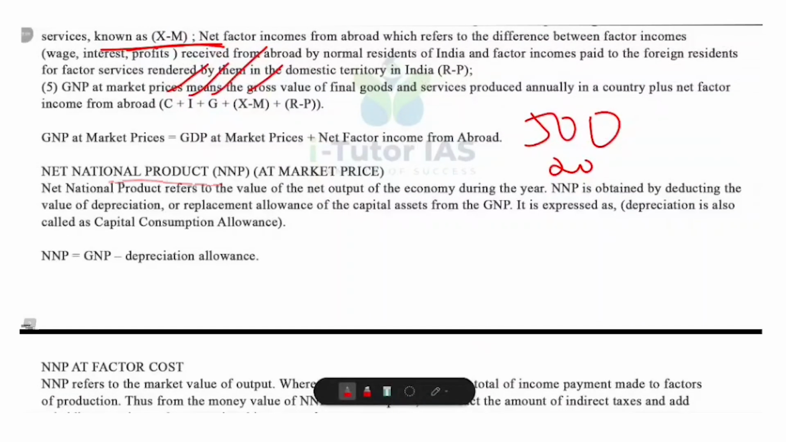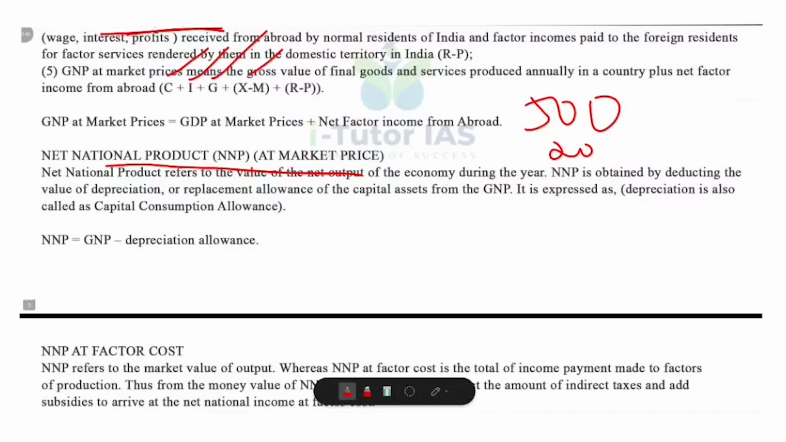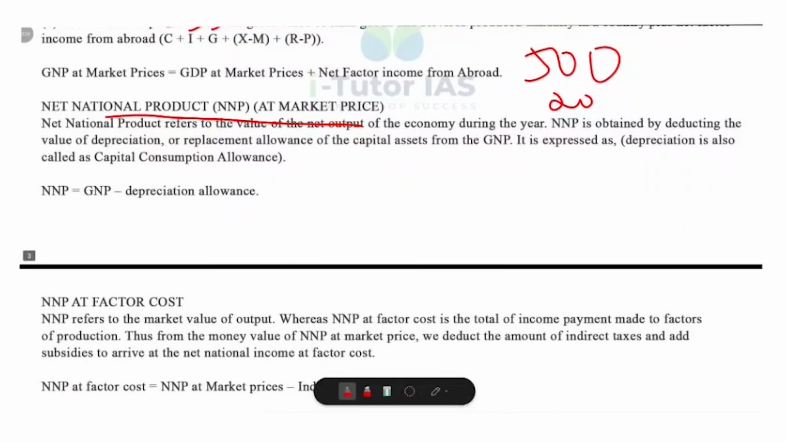Now, net national product at market price or NNP at market price. What is meant by that? NNP measures the net output of the economy in a year after accounting for depreciation. Depreciation is also called capital consumption allowance. It is the value of capital goods like machines, buildings, vehicles, etc. that wear out or become outdated during the production process. So what's its formula? NNP is equal to GNP minus depreciation allowance.